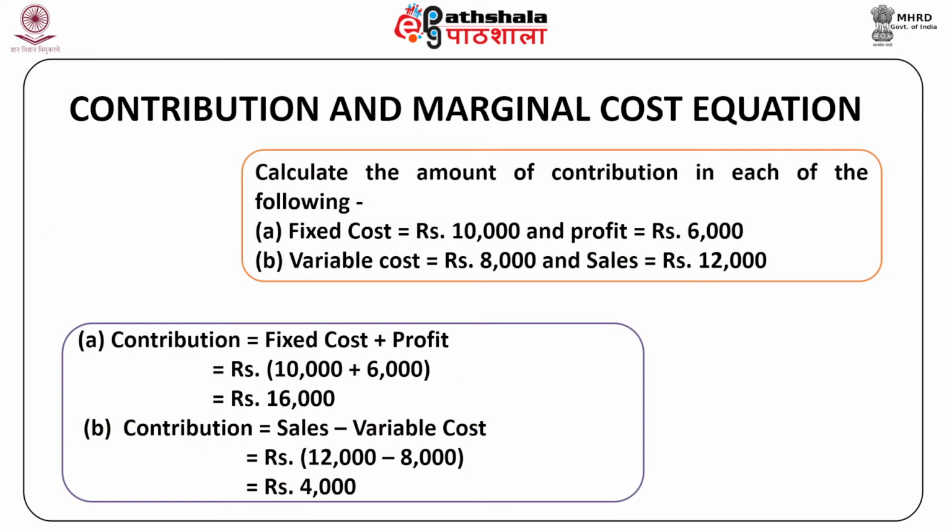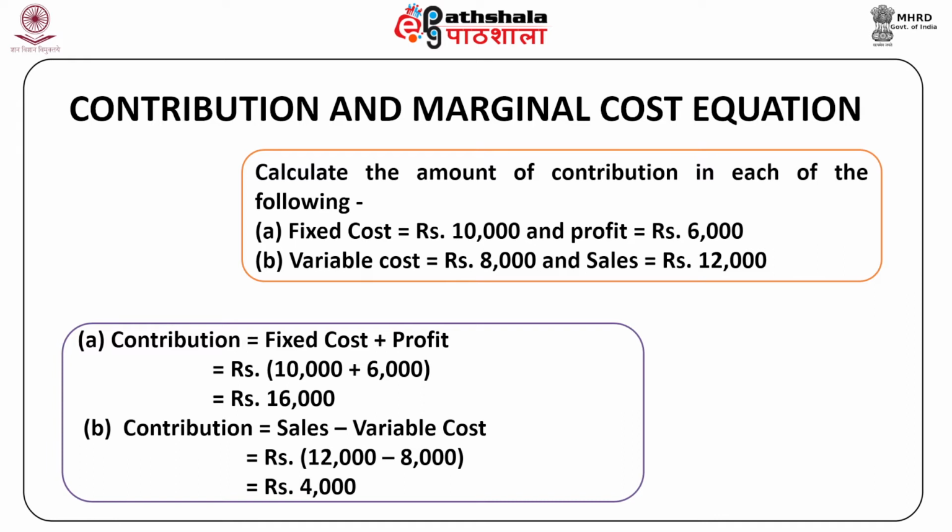Now look at this example. Calculate the amount of contribution in each of the cases. Case 1: fixed cost is equal to rupees 10,000 and profit is equal to rupees 6,000. Case 2: variable cost is equal to rupees 8,000 and sales is equal to rupees 12,000.